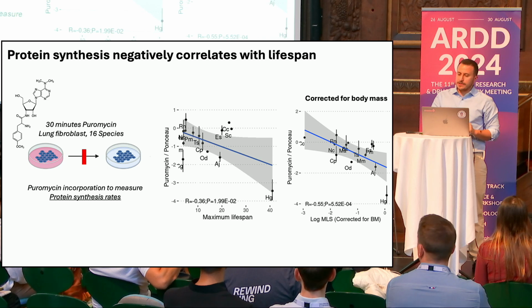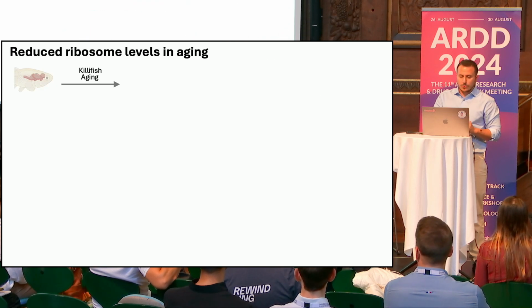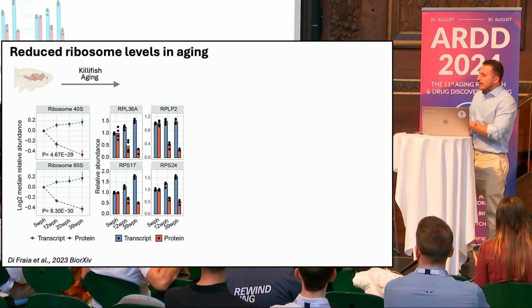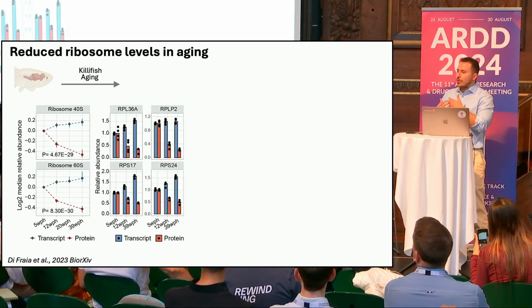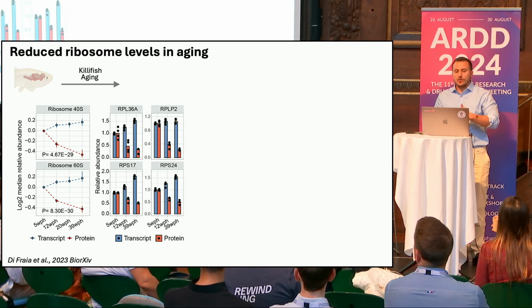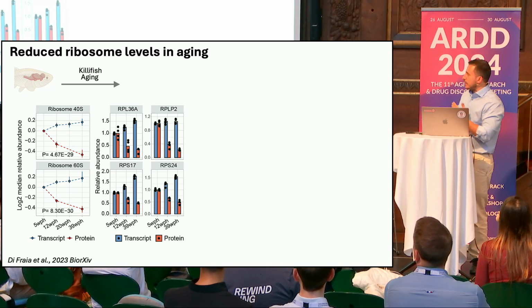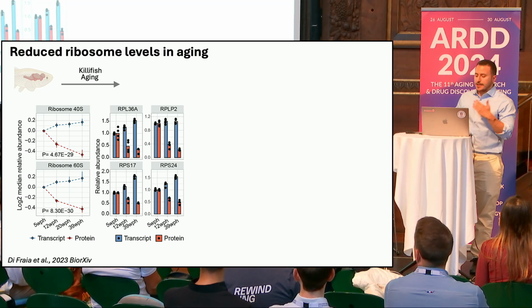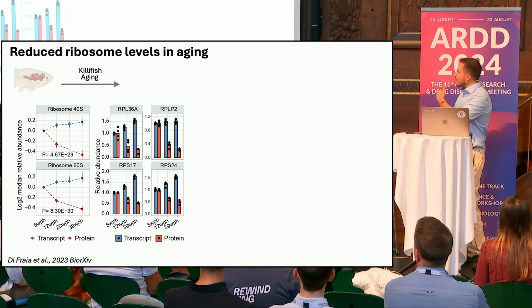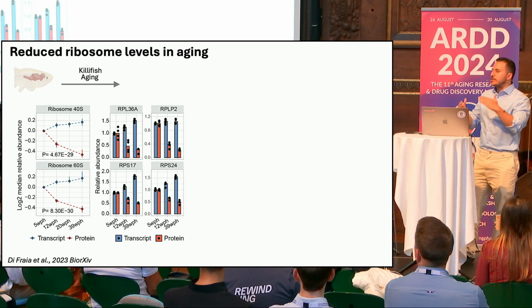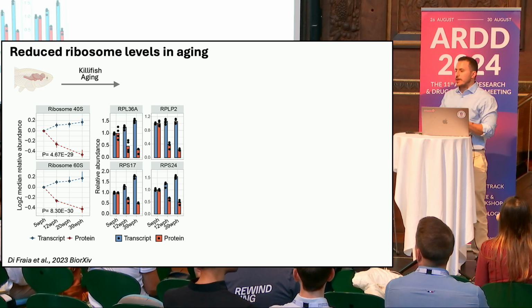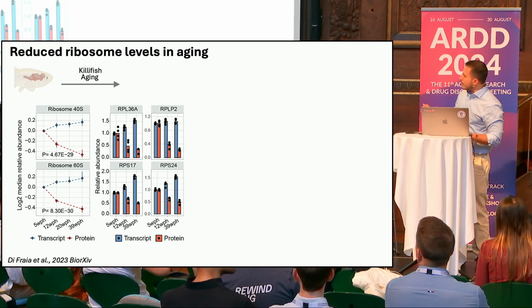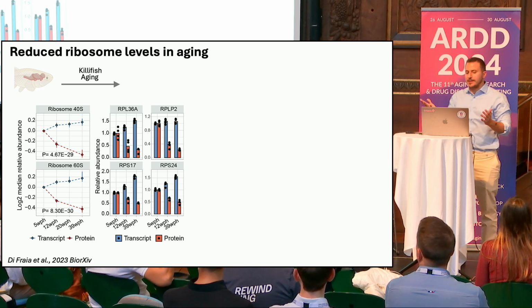So this is the general mechanism of how protein synthesis might evolve across organisms. There is another interesting observation that I made during my PhD study, where very similar phenomena are happening also in the aging process. Here we are looking at the killifish aging brain, and in red we have protein, and in blue we have transcript level, and we see virtually the same regulation, a decrease in ribosomal protein level, which is followed by an increase of their transcript.